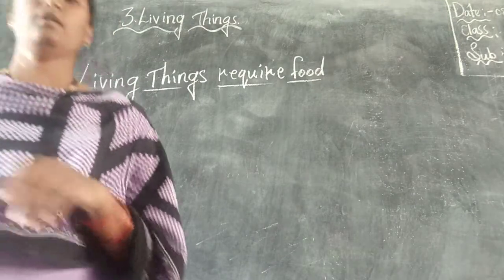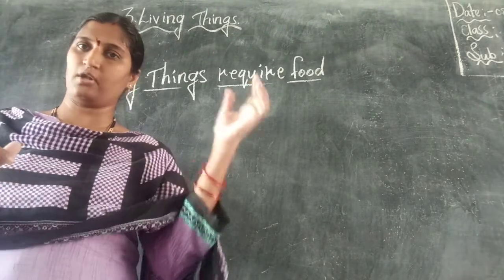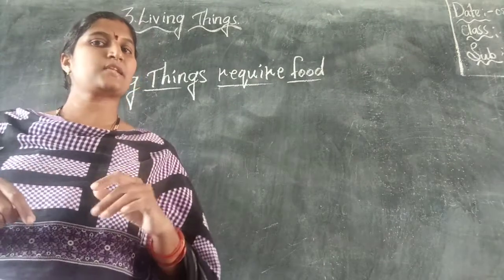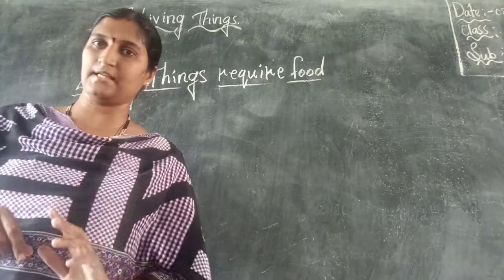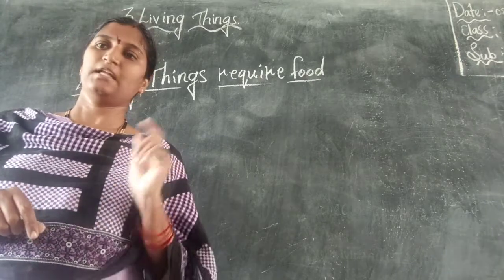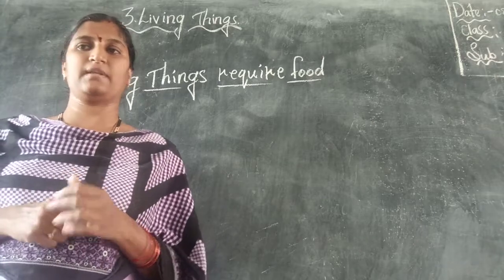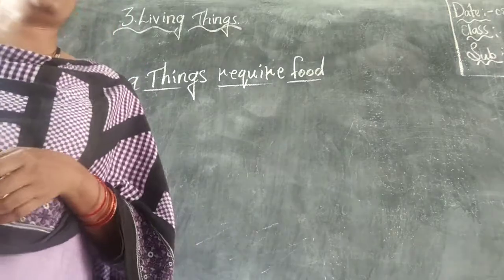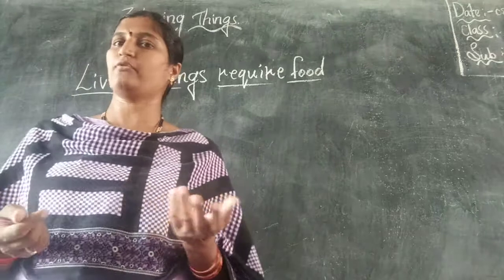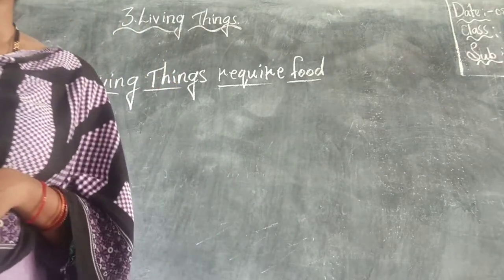As you all know, while learning the characteristics of all the living things, now let us discuss each of the characteristics in detail. The first characteristic we discuss: living things require food. Yes or no? Okay, now let us discuss it. Yes, you all know that all living things require food. Without food we can't live.